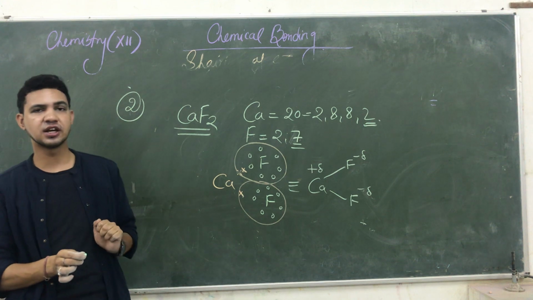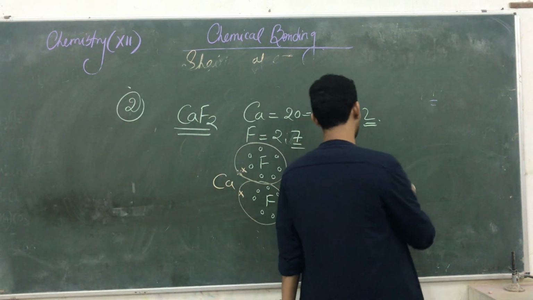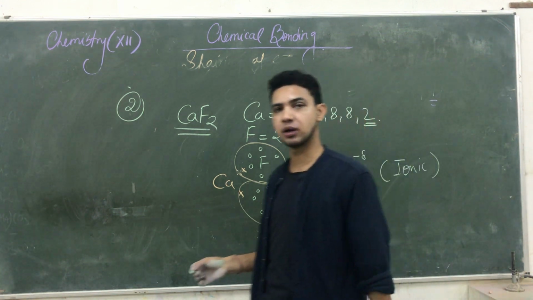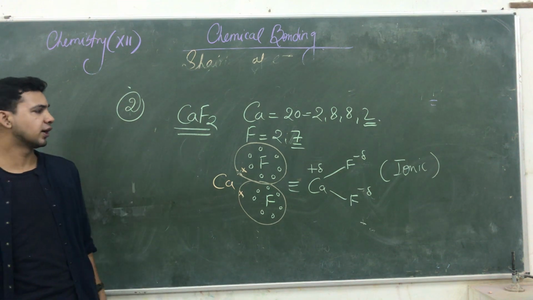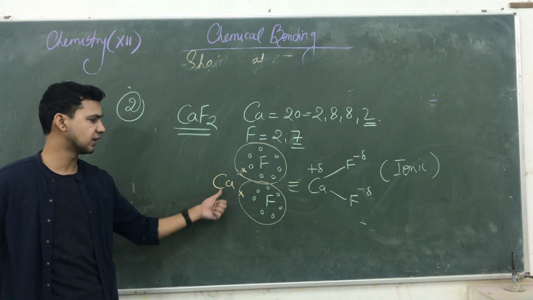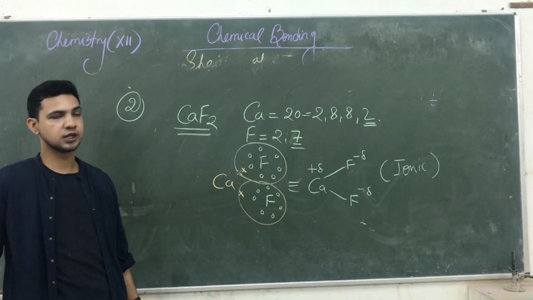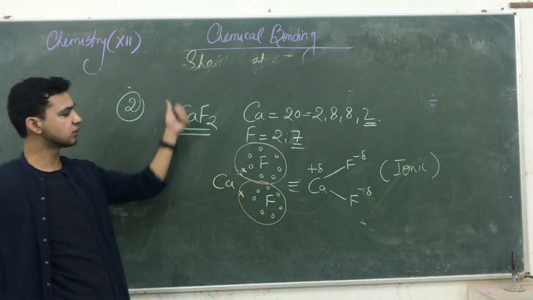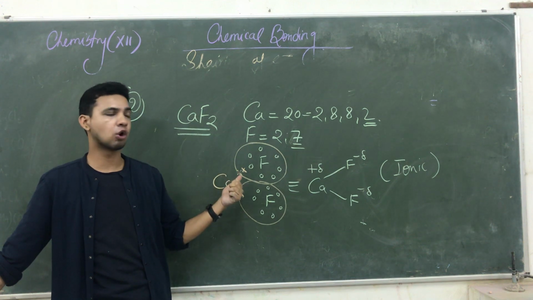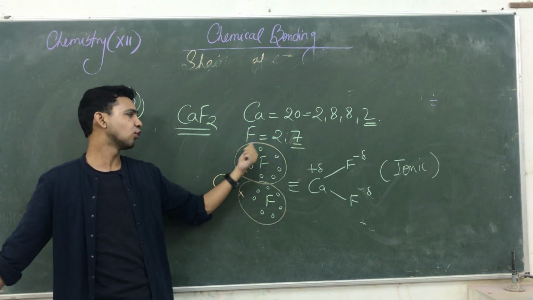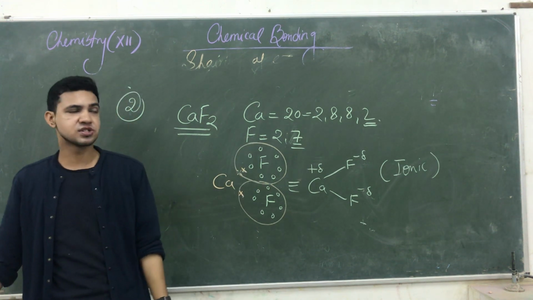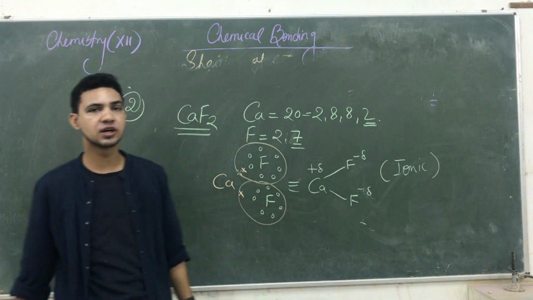So a species carrying a positive or negative charge, such type of bond or compound is known as an ionic compound. तो यहाँ पे जो bond बना, ionic bond बना, और कैसा compound बना? Ionic compound बना. So such type of compound is known as the ionic compound, and it is which type of sharing? Equal or unequal? It is unequal sharing because here calcium already donated its electrons. The calcium is not accepting any electron and only donated its electrons, and fluorine is not donating its electron, only accepting electrons from this calcium. So such type of compound is known as the ionic compound.